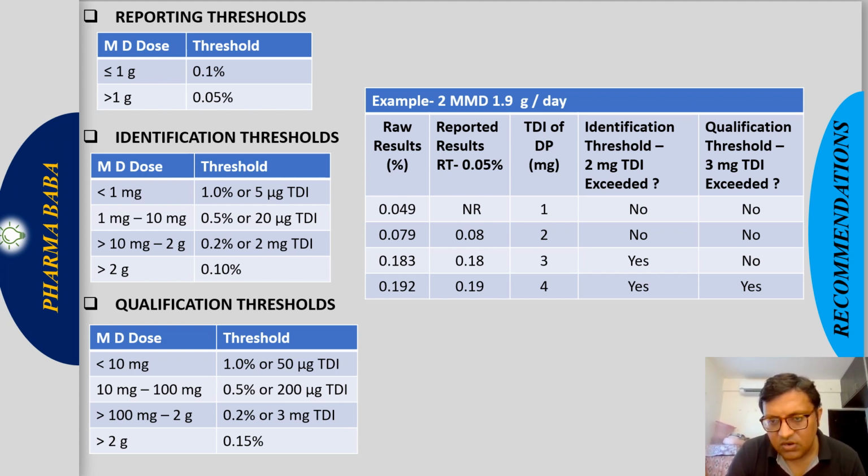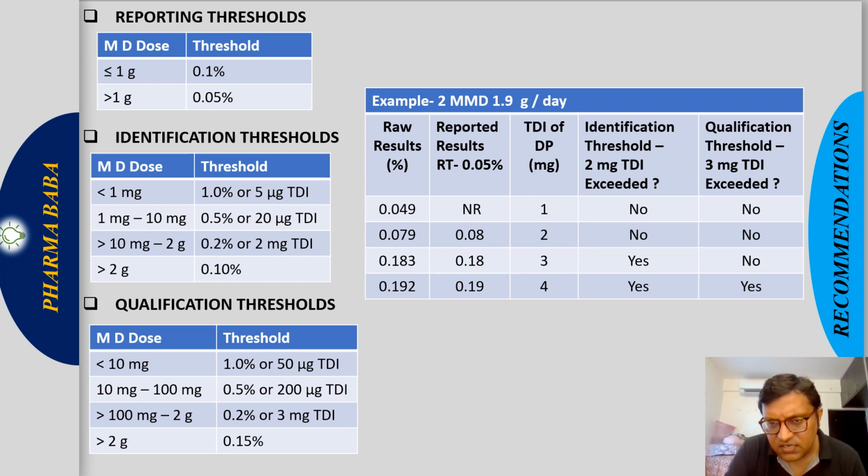The same we can check for the qualification threshold. For the qualification threshold also, the maximum daily dose is 1.9 gram, means it will fall in this category. So again 1.9 multiplied by 0.2%, into 1000 to change to mg, it will be 3.8, means 4 mg. So 4 mg is also more than the 3 mg, so 3 mg. This way, the identification threshold of 2 mg is decided, and the qualification threshold of 3 mg is decided.